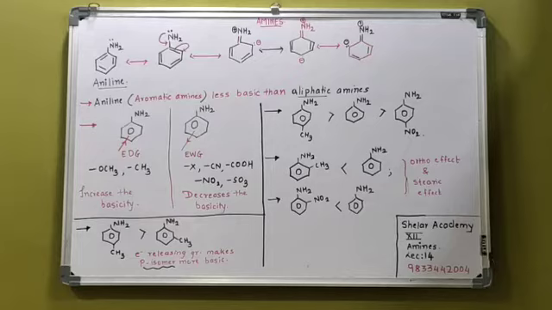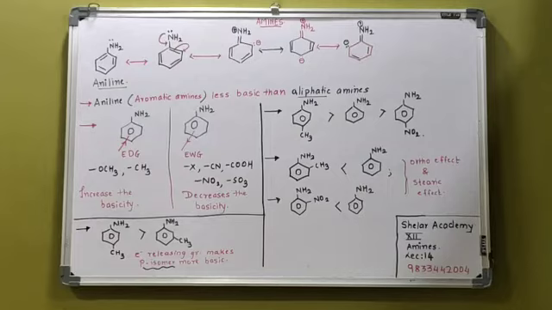Next, now see right hand side में मैंने लिखा है, this is CH3. So we can say that CH3 is the electron releasing group. That will be more basic than aniline, which is less basic than nitro because it is a withdrawing group.